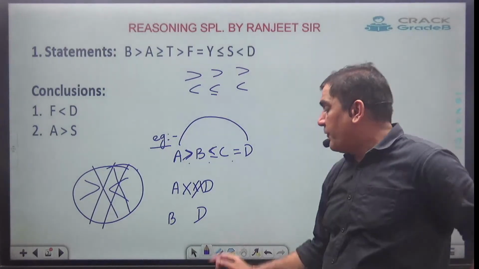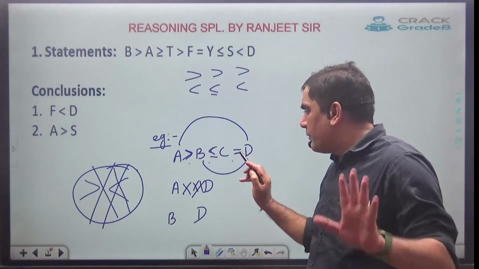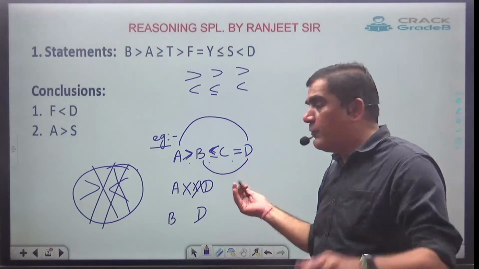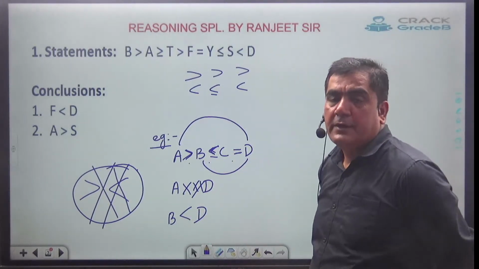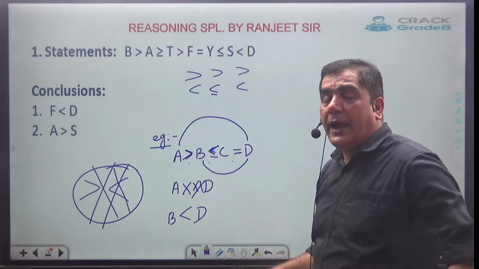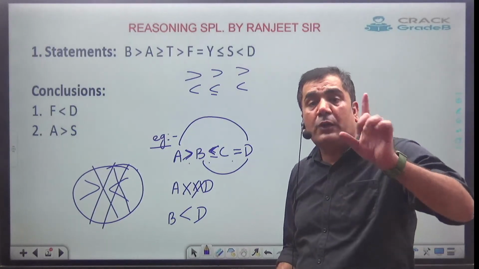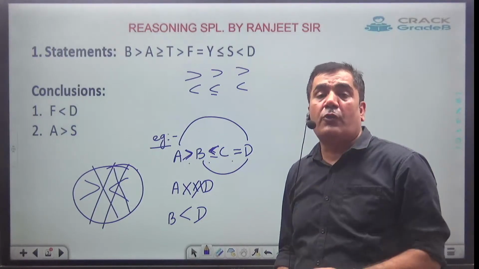Second one, you have to find the relation between B and D. Now just say B and D. Equal to, just leave equal to. We have only one face and the face is towards D. So they will have the relation between them, and the face is also towards D. And once the relation is established, thereafter you have to go for equal to.